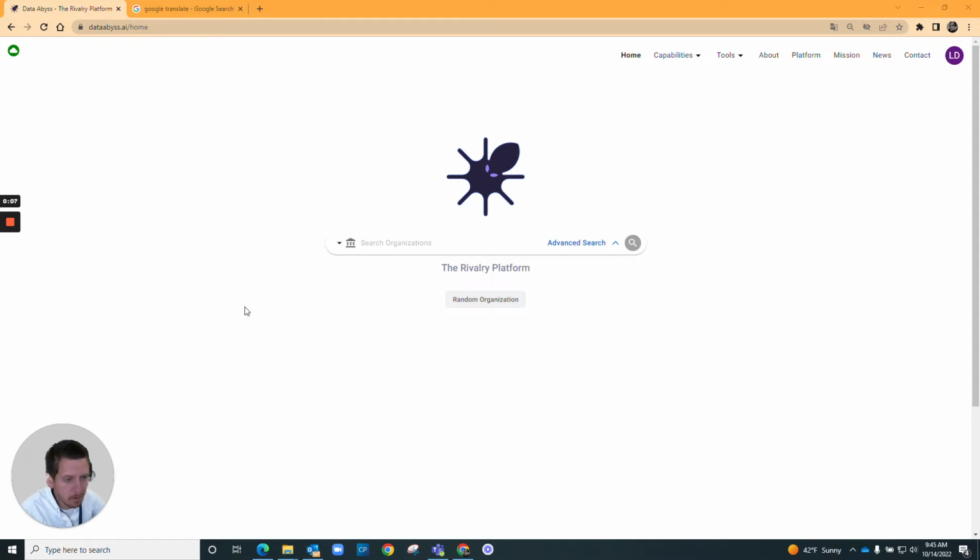Today we're going to talk about the search organizations capability inside Data Abyss. The search organizations capability is an aggregated function of the publications. What it's doing on the back end is aggregating all the affiliations across the publications and putting them in one place, one location, where you can search those affiliations across these organizations.